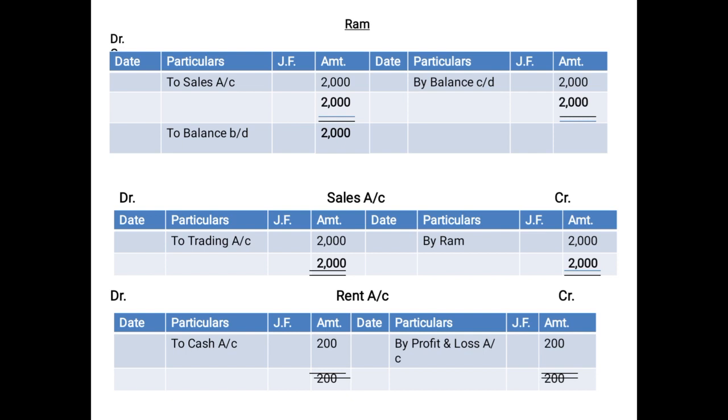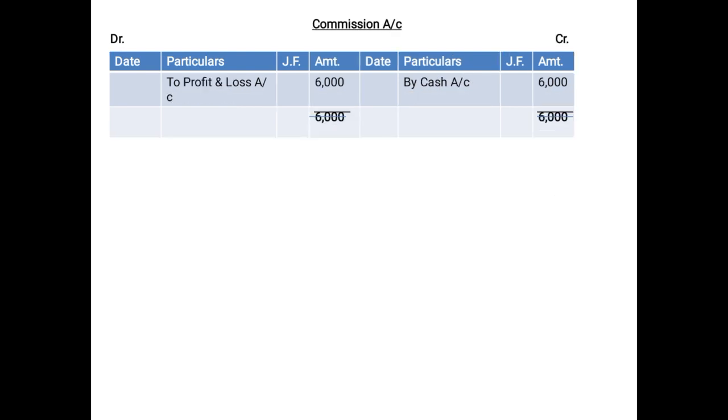Then the rent account is a nominal account, so on the debit side we had shown to cash account 200, and its balance will be transferred to the profit and loss account on the credit side. Now since these are being transferred to the trading account or profit and loss account, no balance carried down has been written, therefore we will not write the balance brought down also. And the same is the case for the commission account also, children. On the credit side we had shown by cash account 6,000, the entire amount of 6,000 will be transferred to the profit and loss account on the debit side at 6,000.